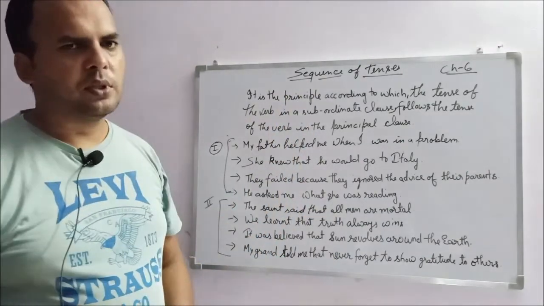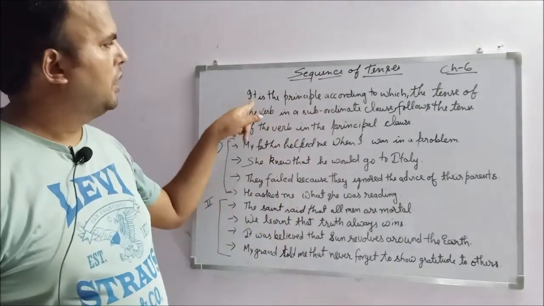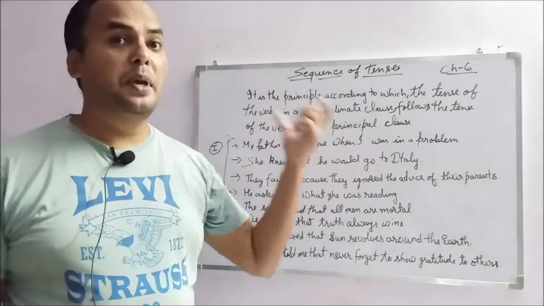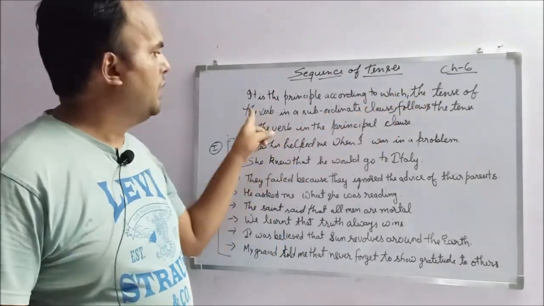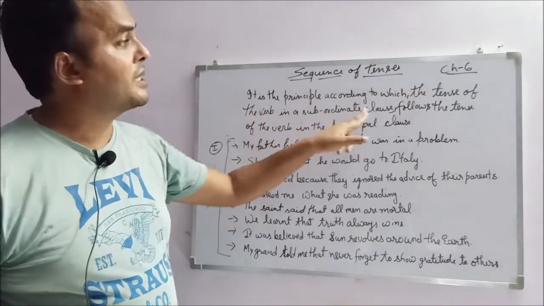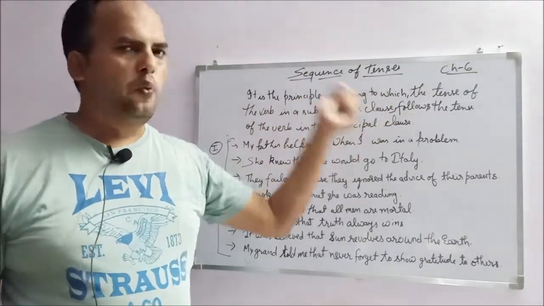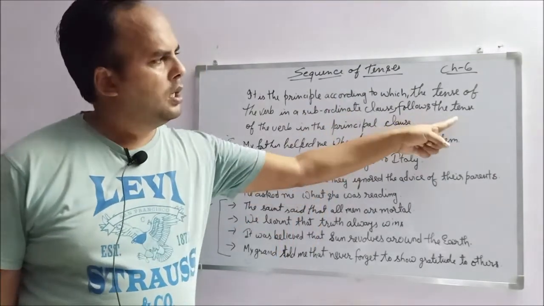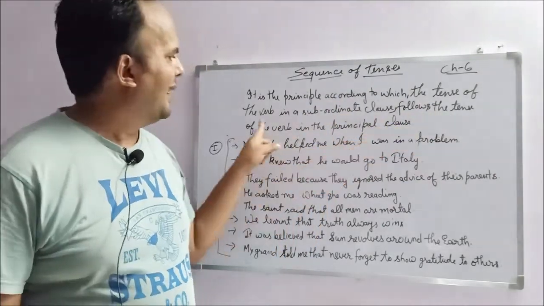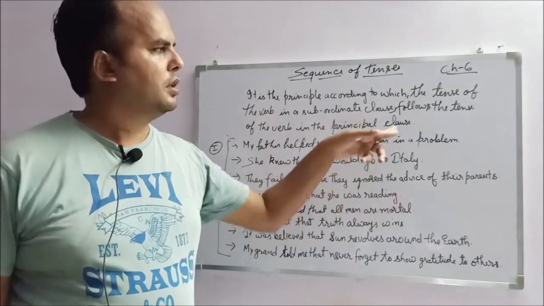Let's start the chapter. What is the definition? It is the principle, a basic rule according to which the tense of the verb in a subordinate clause, meaning which verb is going to be used in the subordinate clause, follows the verb in the principal clause.